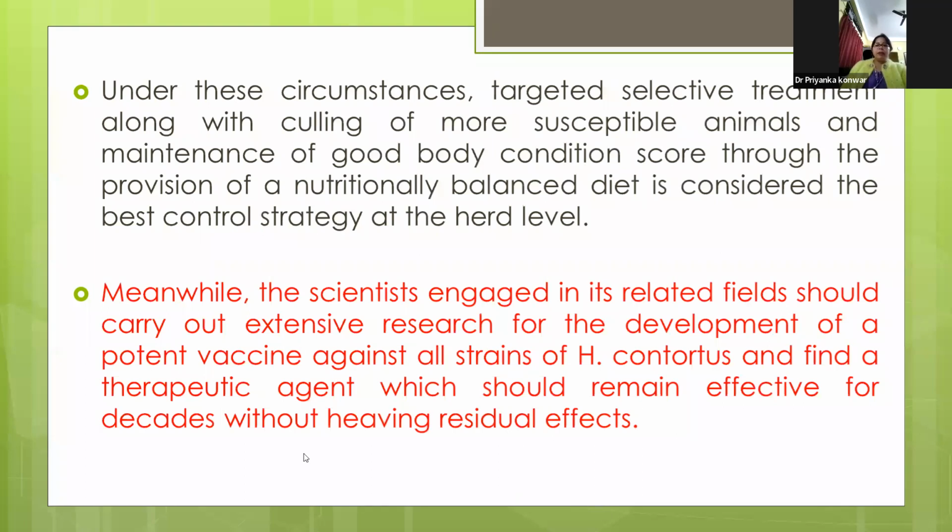In the meantime, scientists in related fields should carry out extensive research for the development of a potent vaccine against all Haemonchus contortus strains and find a therapeutic agent which could remain effective for decades without having a residual effect.